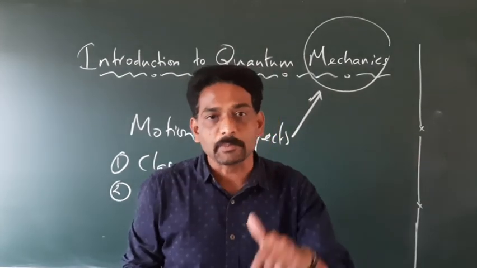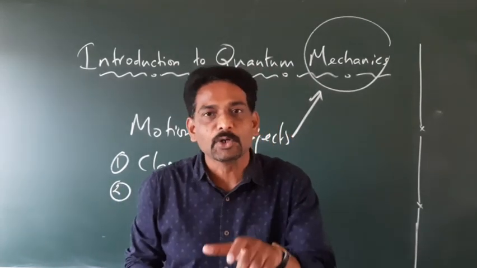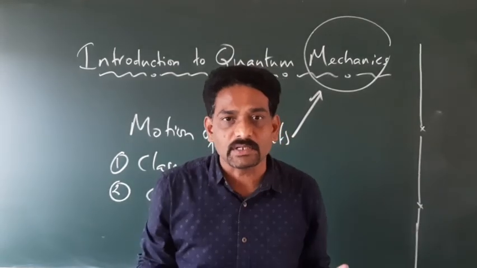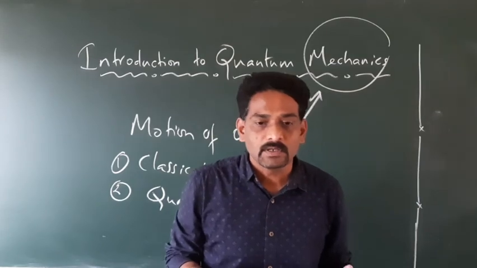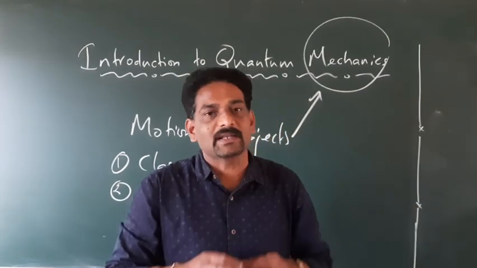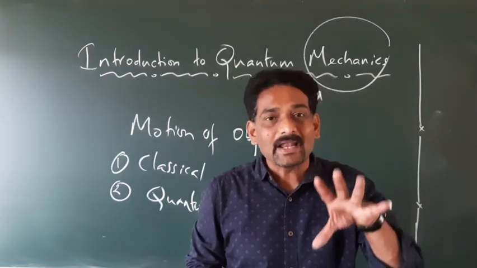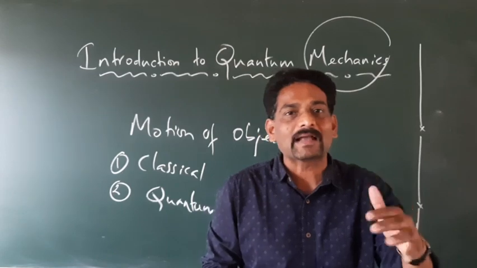But the problem came into picture when the concept of black body radiation came up. So what is black body radiation, or the energy distribution in the black body spectrum? What was the problem? In the black body energy distribution spectrum, what happened? Classical mechanics was unable to explain the distribution of energy in the case of the black body spectrum.